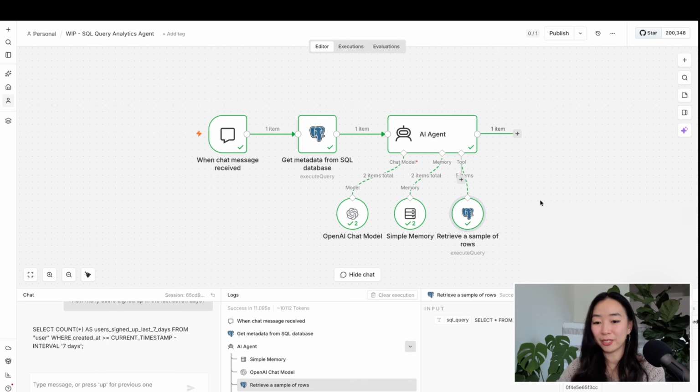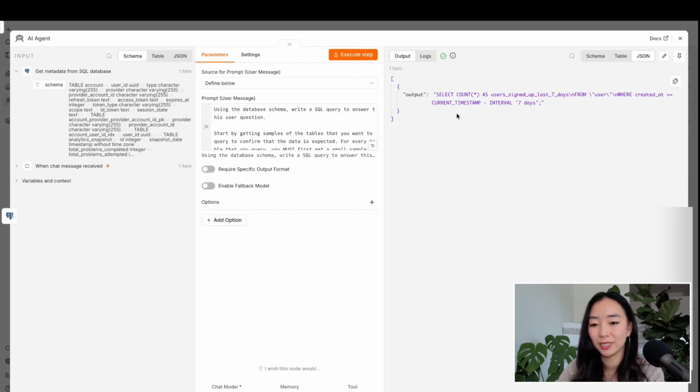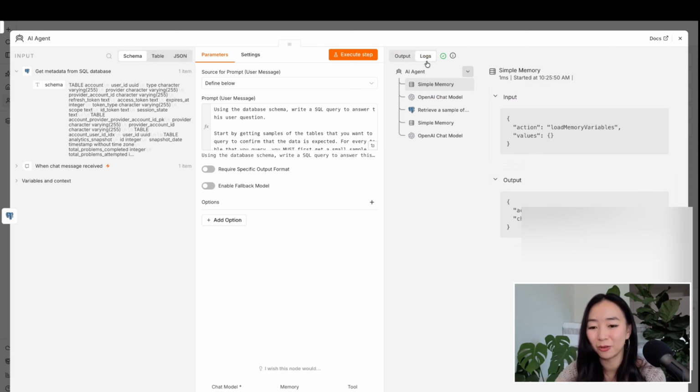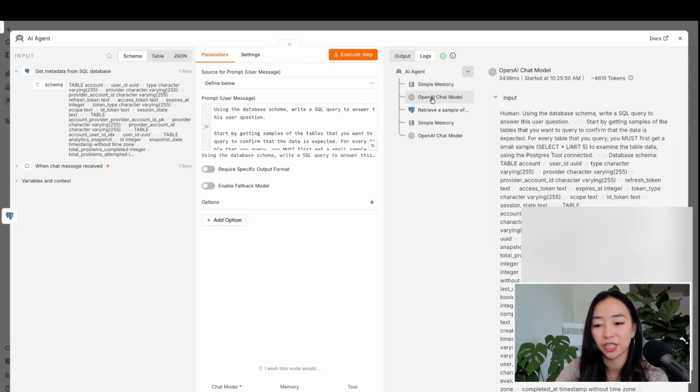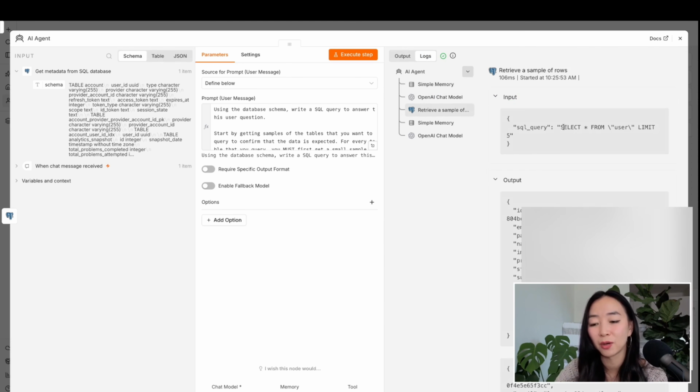Okay, so that ran pretty quickly. So let's look at the AI agent. We can see that it outputted a SQL query for us, which, to be fair, is a pretty simple query, so this is probably going to be a correct query. But what's more interesting is when we look in the logs, we can see the actual steps that the AI agent took. So it always starts by retrieving a memory, then it goes ahead and calls the chat model. You can see our prompt in here. And then it went ahead and ran a small sample, select star from limit 5 on one of the tables, like we told it to.